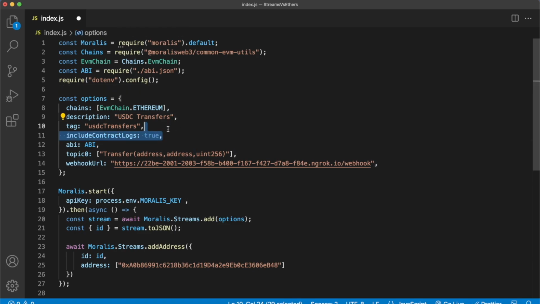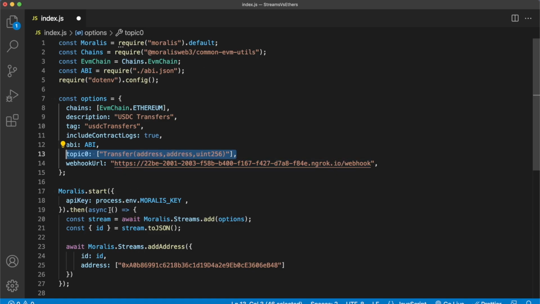Then you just provide some details, and we're interested in the contract logs. You could look at internal transactions or native transactions as well. We provide the application binary interface, the topic as we did with Ethers, and then we provide a webhook URL where we want to receive the webhooks for whenever these events occur. So I just have this simple server running through ngrok that will send us the webhooks here on our local port 3000, which you'll see soon.